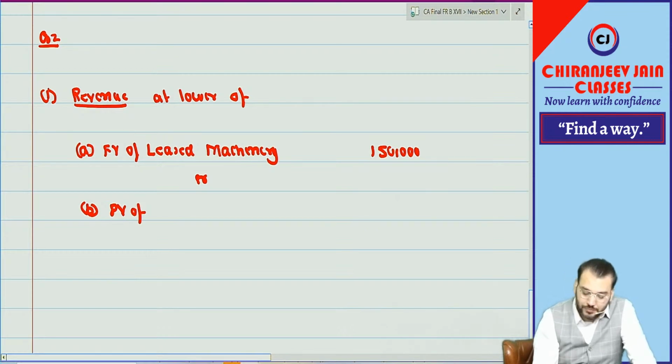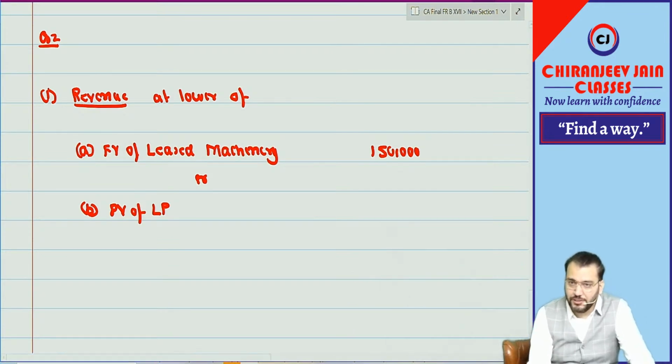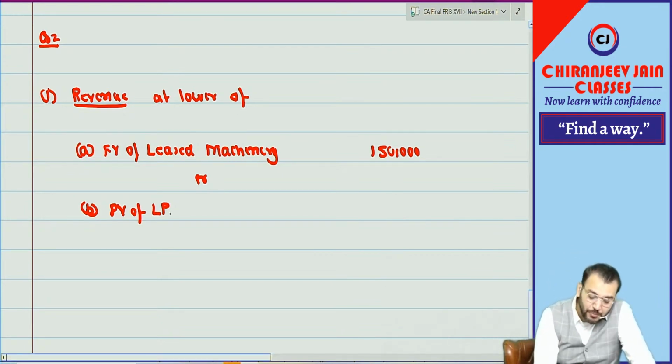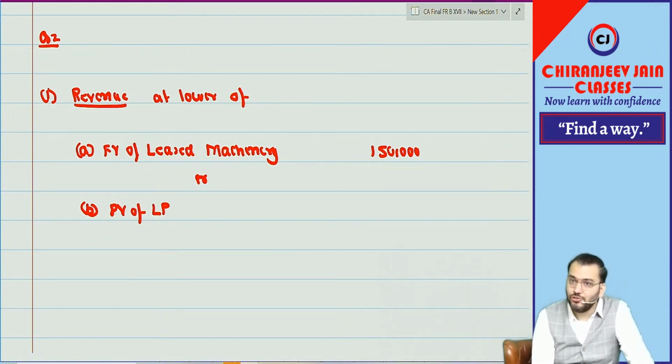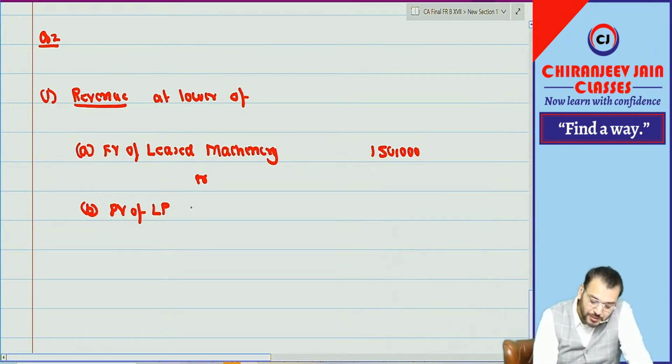Point number B, or what? Present value of lease payments. Understood? When I say present value of lease payments, it will include GRV, but lease payments will not include UGRV. Correct? Remember this point. So the present value of lease payments for 3 years is discounted at the market rate of interest.